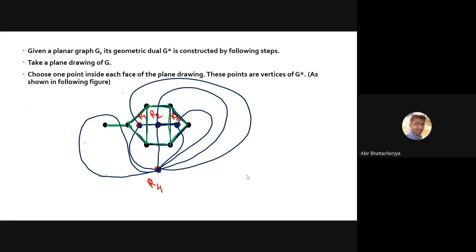Yes, loops must go through an edge, obviously through an edge, because we have to cross all the edges. Look at this. This edge has been crossed. This edge has been crossed. This edge has been crossed. This edge has been crossed. Every edge has been crossed, and all are crossed by the dual of the graph. Every edge has to be crossed. Otherwise, you cannot say that this is a dual. To say that it is a dual, you must check whether every edge has been crossed or not.